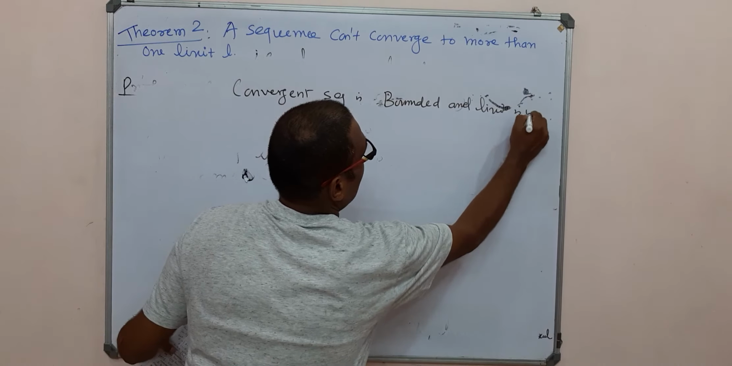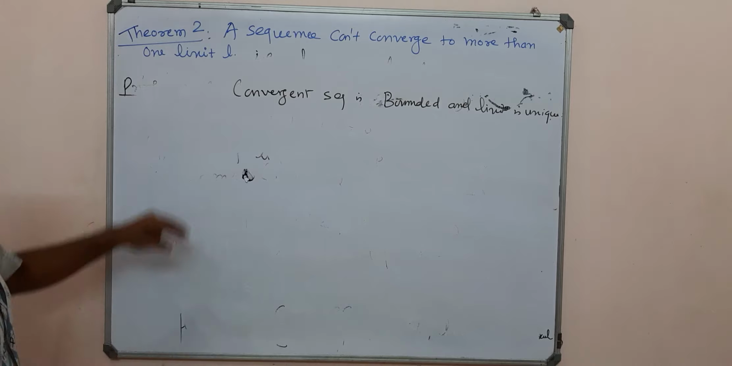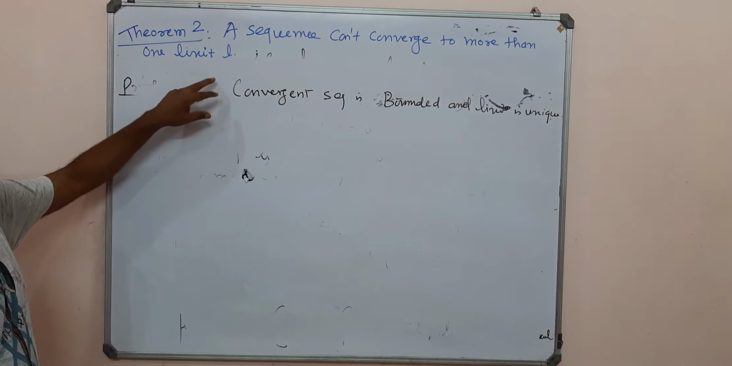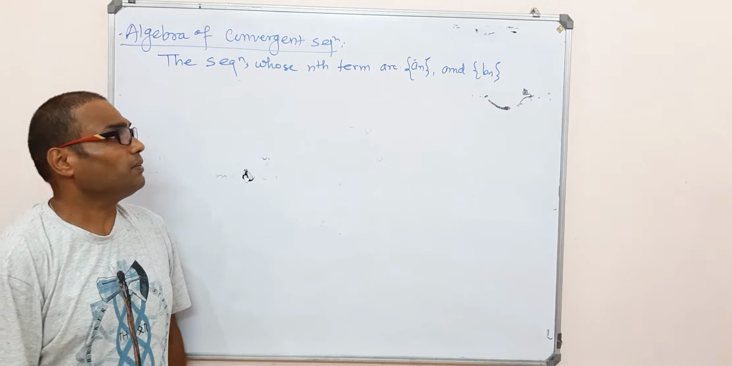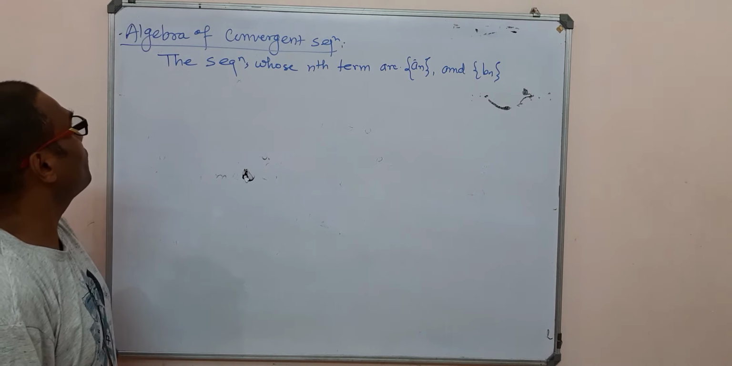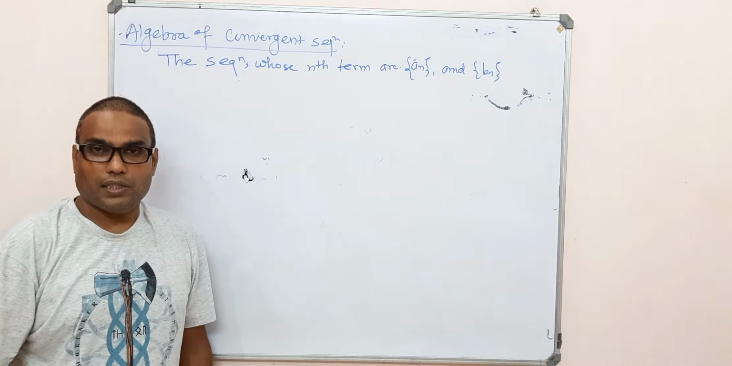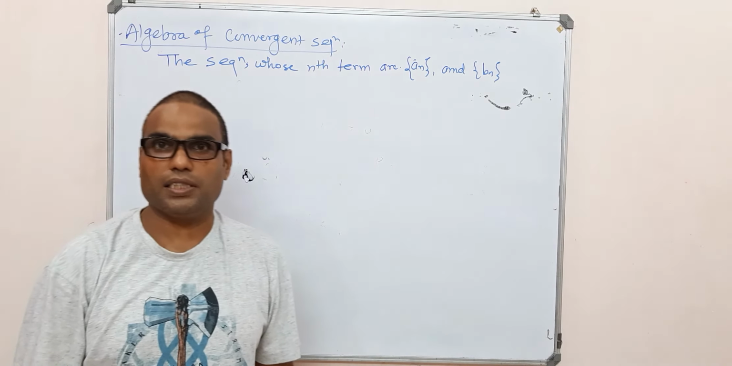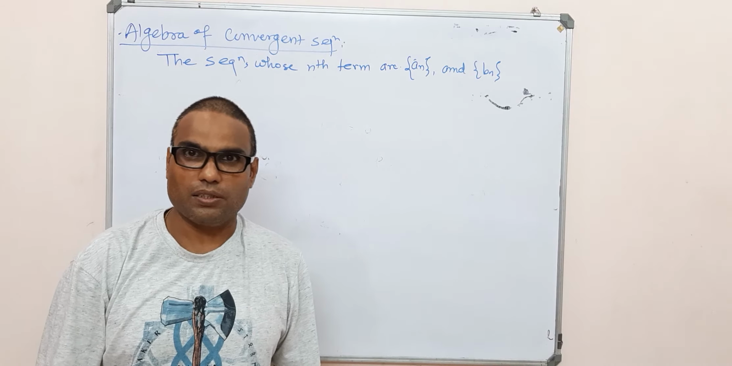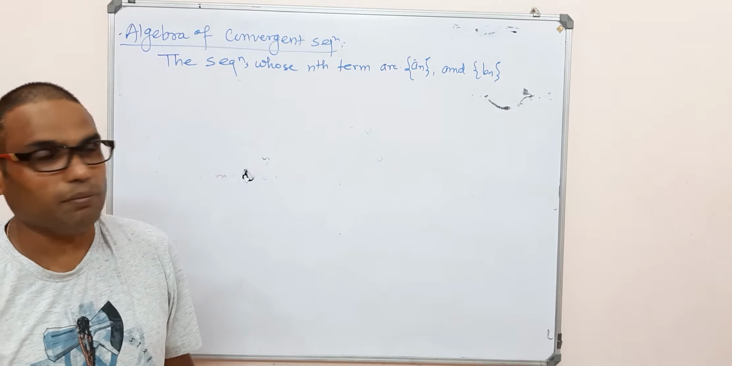And the limit is unique. So we discuss these two facts in this video lecture. Now next we discuss the algebra of convergent sequences. Before this article we discussed two important parts. One is that a convergent sequence is bounded but the converse is not true. The second, if it is a convergent sequence, then we have a unique limit.